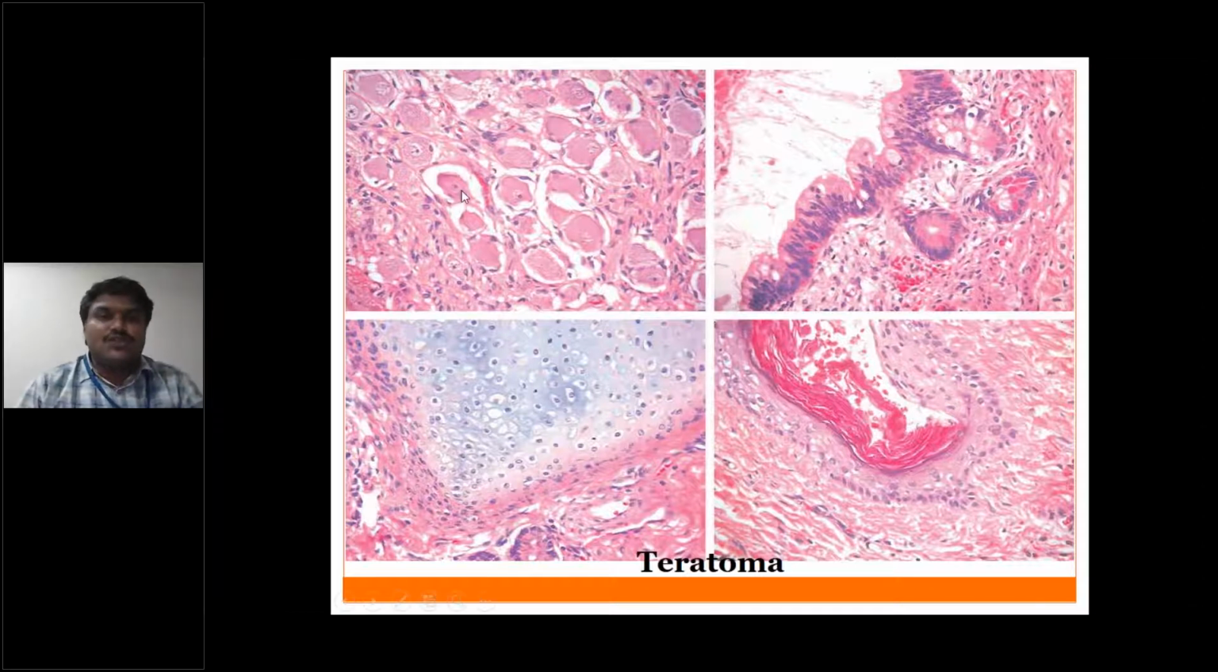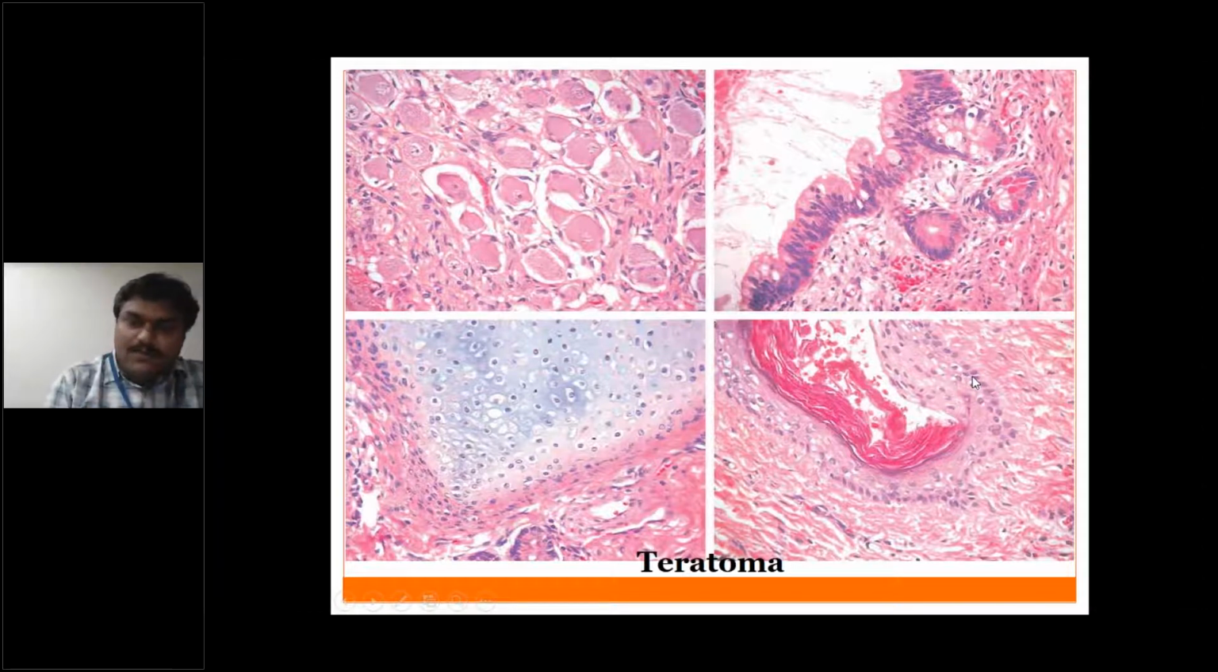So you can see the mature ganglion cells here. Ganglion cells means what? Neural tissue is there, and you can see here respiratory epithelium. Here you can see cartilage, and here you can see the squamous epithelium. So this is what the teratoma contains, elements derived from all three germ layers.